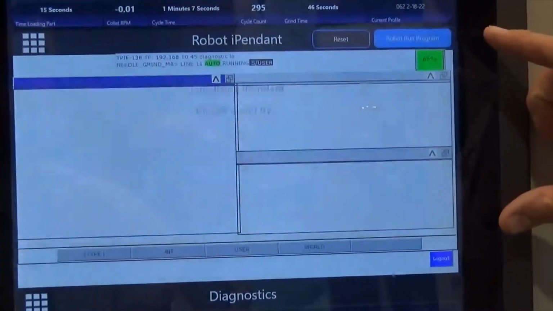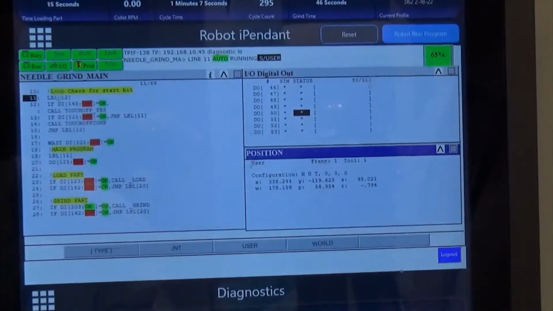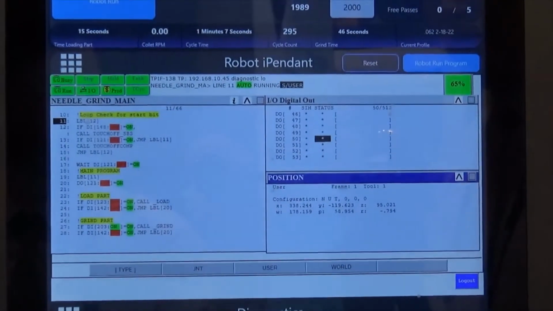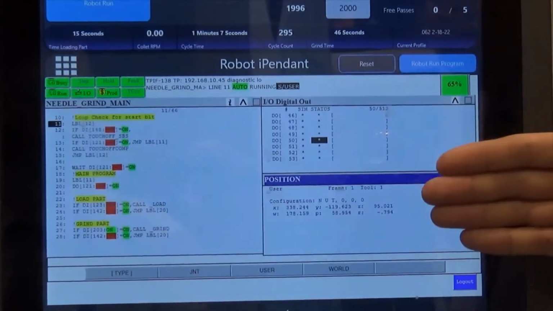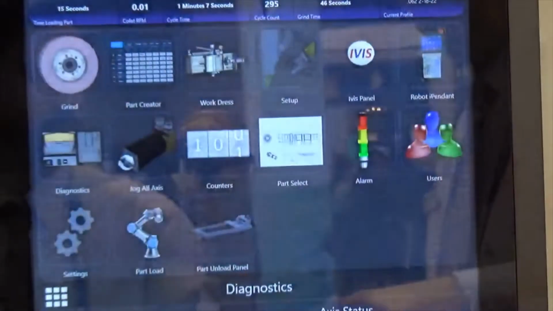We also have the real-time robot program displayed. You cannot access or change the robot or controller through here, but you can have it set up and watch the program run as the needles are being ground.